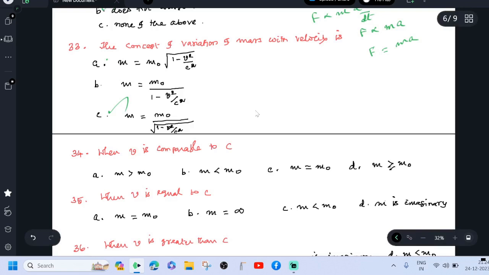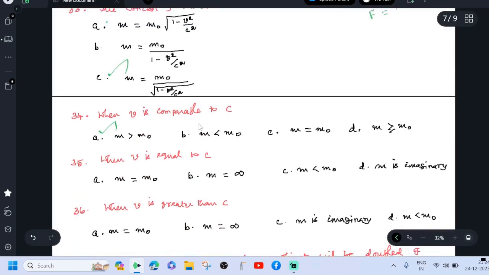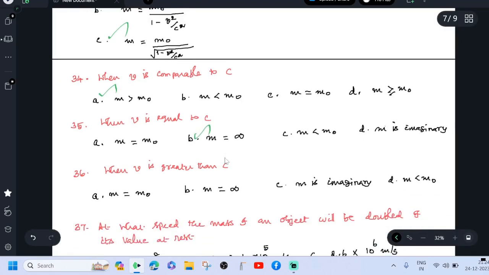Here v is comparable to c, m is greater than m0. When v is equal to c, the mass is infinity. When v is greater than c, m is imaginary.